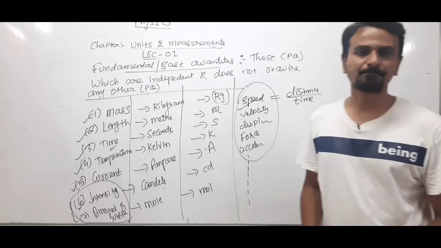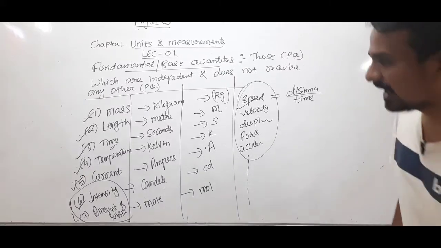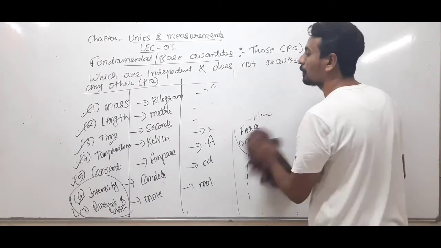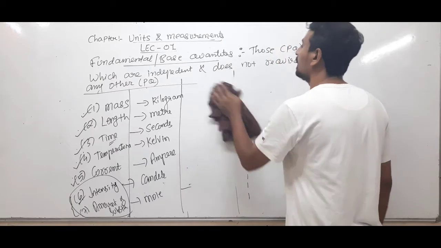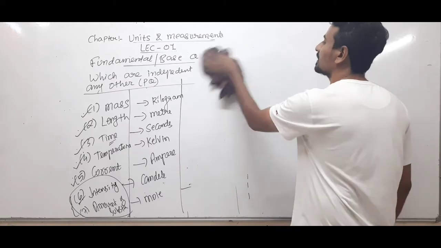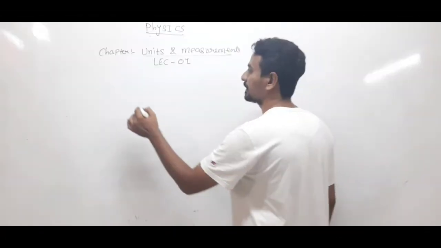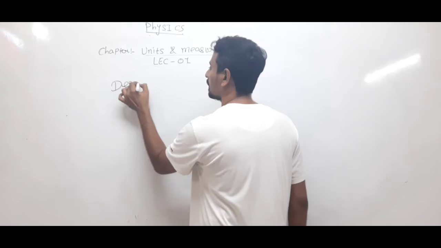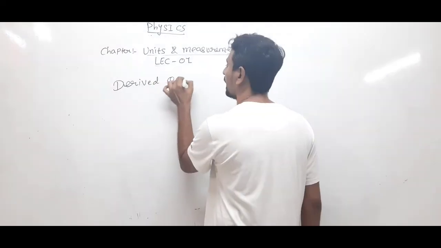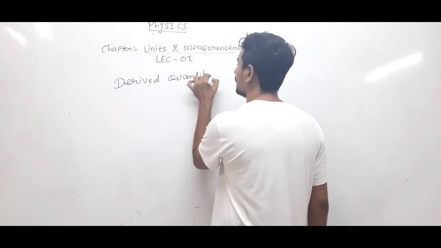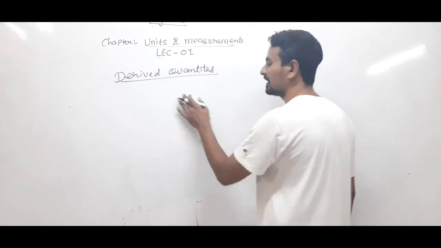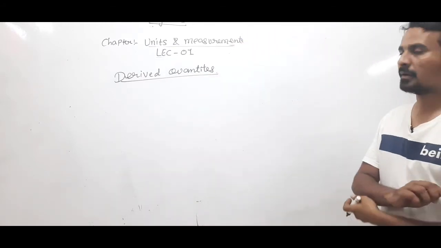I'll take one or two examples of derived quantities and their units, and then we'll discuss supplementary quantities.